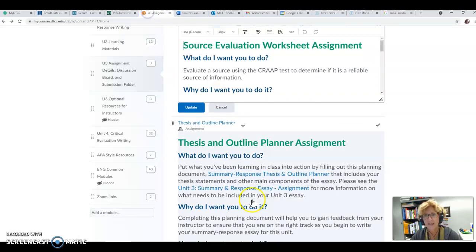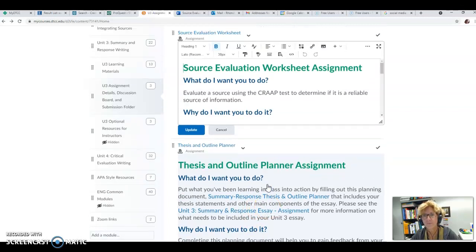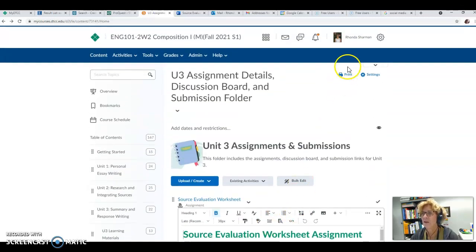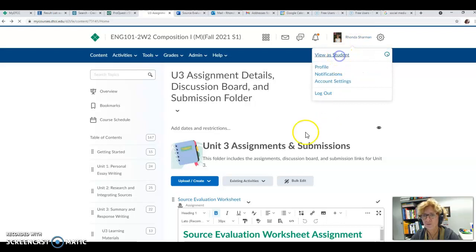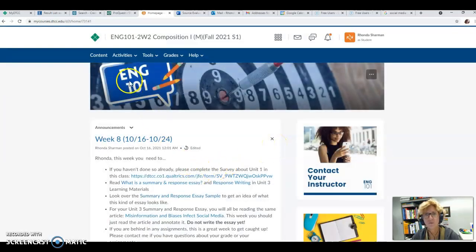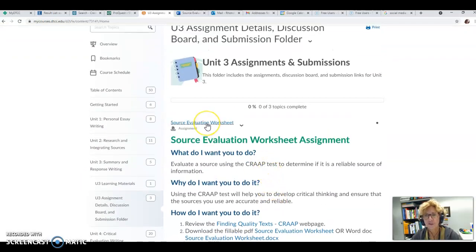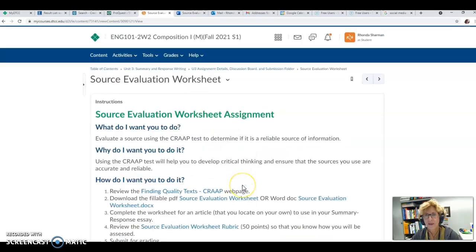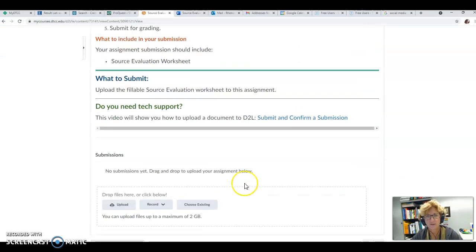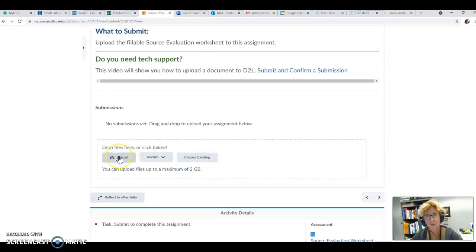So when you're done filling out the document, let me change to a student view so this will look more like the way you'll have it. Simply enter the link where the assignment is first mentioned, scroll down and either upload your saved file or choose existing to submit a OneDrive file. Hopefully that will help you get started with this assignment.